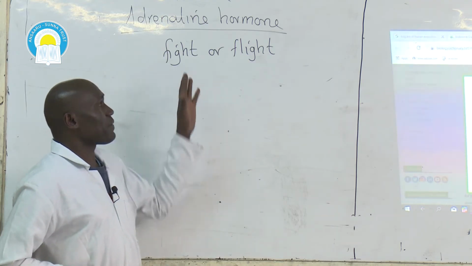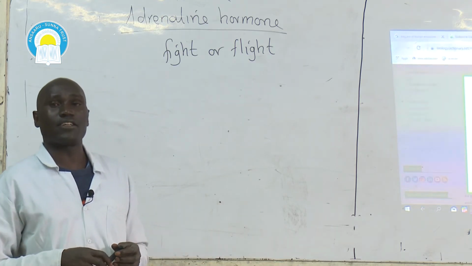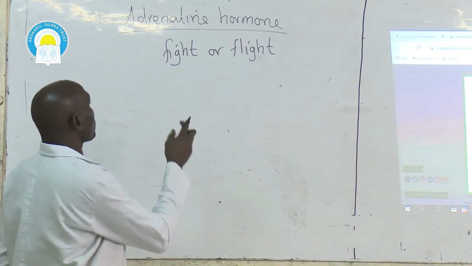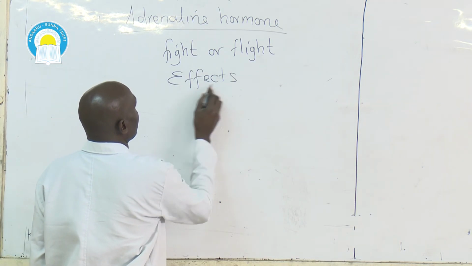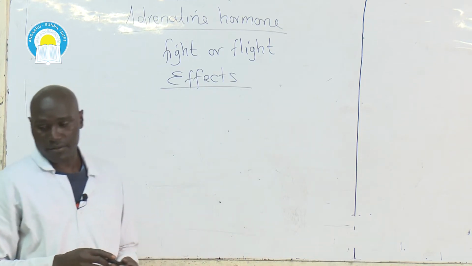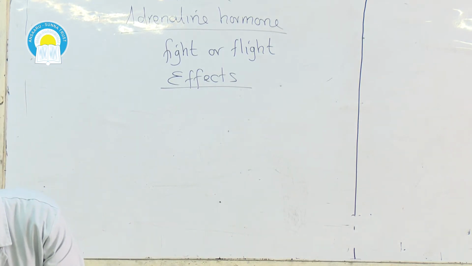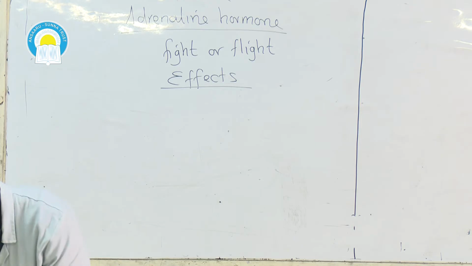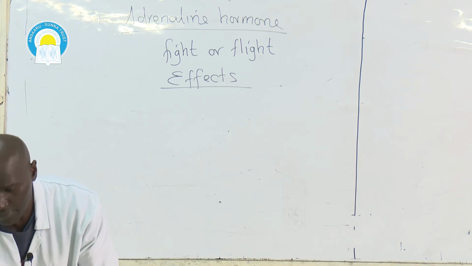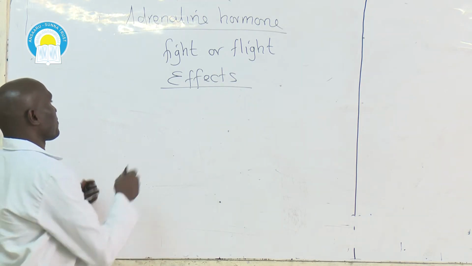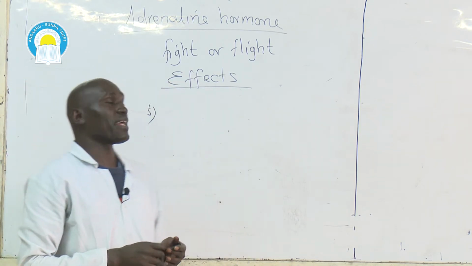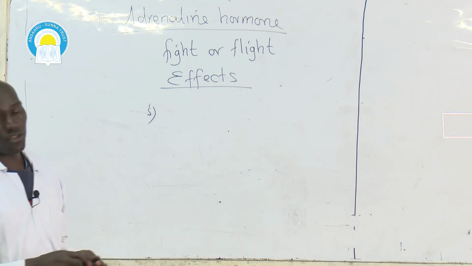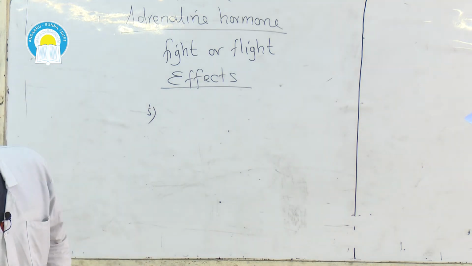How does it prepare an individual for fight or flight? So let's look at the effects of adrenaline hormone. One, adrenaline hormone will bring about increased rate of respiration.